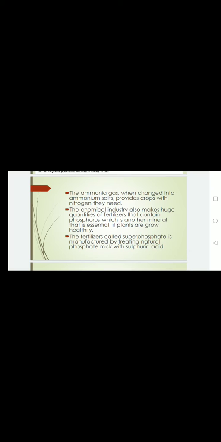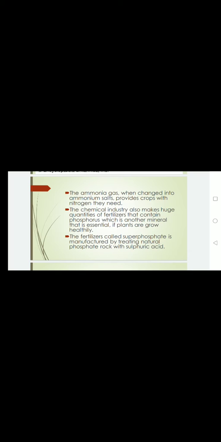The chemical industry also makes huge quantities of fertilizers that contain phosphorus, which is another mineral that is essential if plants are to grow healthy. Phosphorus is also a major nutrient that increases the production of crops as well as their growth.